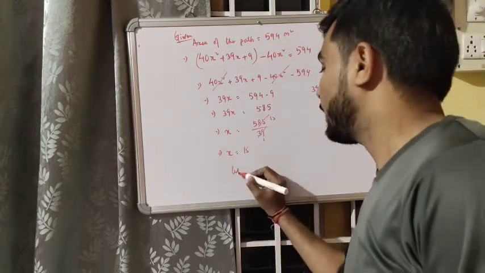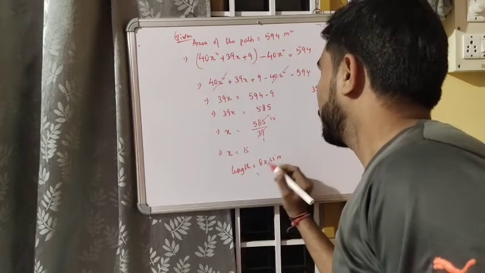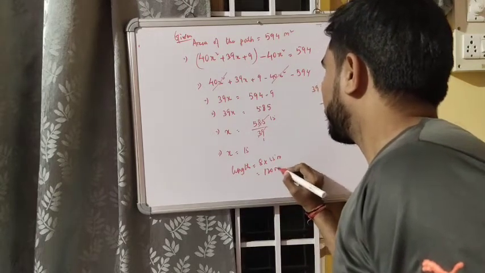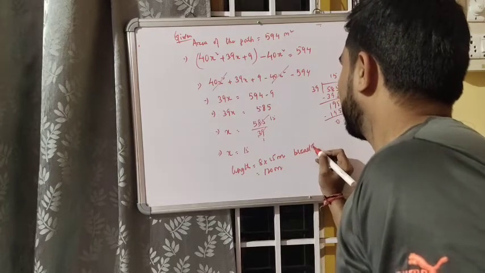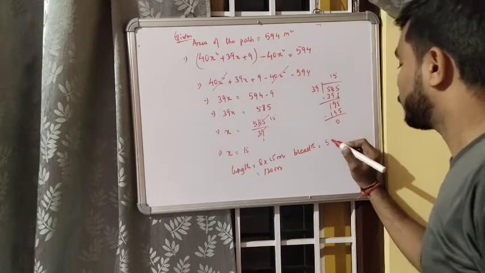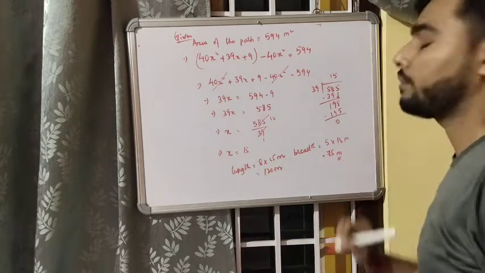So now you had length as 8x. So 8 into 15 meter, which is equal to 120 meter, and you had breadth as 5x, isn't it? So 5 into 15 meter, which is equal to 75 meter.